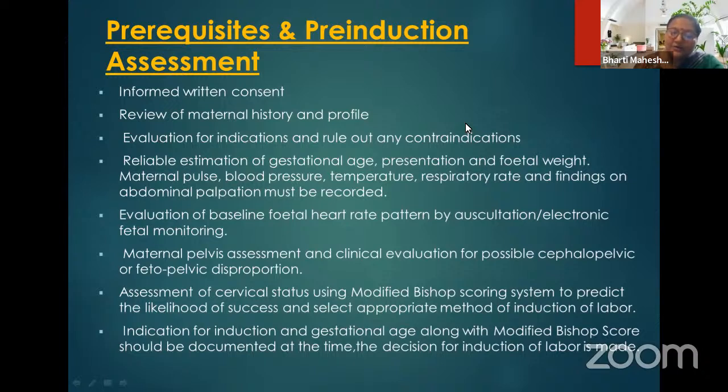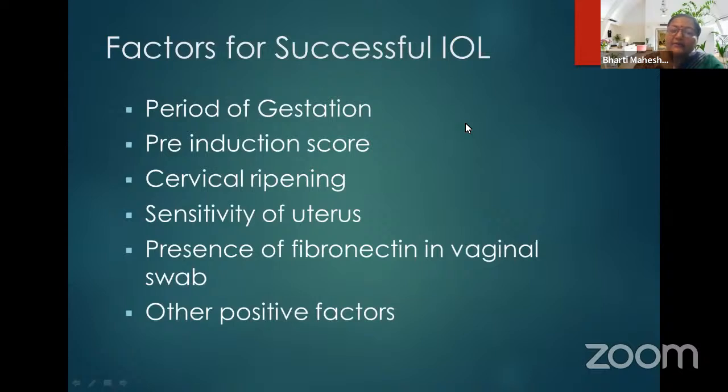Assessment of cervical status using modified Bishop scoring system to predict the likelihood of success and select appropriate method for induction of labor. Indication for induction and gestational age along with modified Bishop score should be documented at the time the decision for induction of labor is made. So this is very important. All our staff should be trained for this. And once we keep that patient, the prognosis and chances of success, they have to tell that to the woman and to our staff. So these are the factors for successful induction of labor: period of gestation, pre-induction score, cervical ripening, sensitivity of uterus, presence of fibronectin in vaginal swab if it is done, and other positive factors.